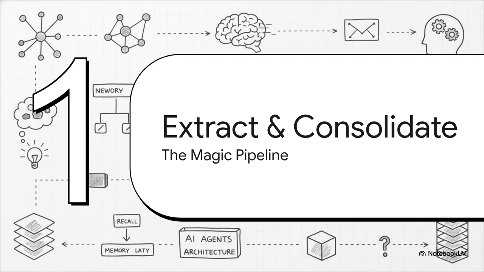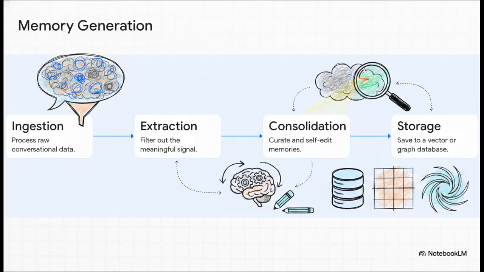That brings us to section 4, extracting and consolidating memories. This is where the heavy lifting happens, the technical magic pipeline where unstructured conversation actually turns into structured, actionable knowledge. So behind the scenes, this operates through an LLM-driven ETL pipeline. First up, we have ingestion of the raw conversational data from the session. Second is extraction, where we filter out the meaningful signal. Third is consolidation, which is this incredible self-editing phase. And finally, storage in a vector or knowledge graph database.